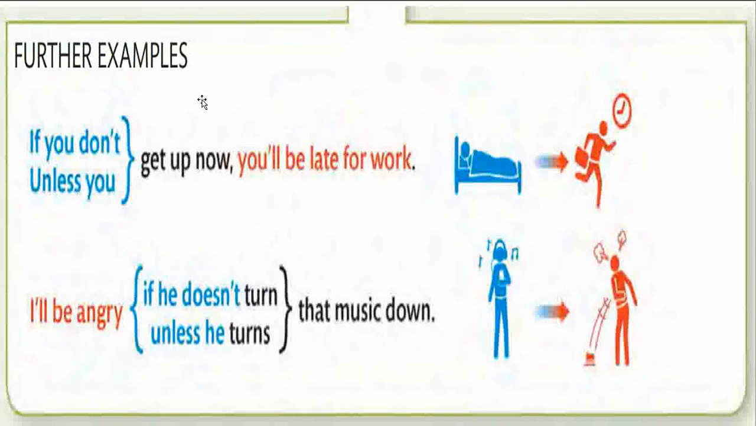Let us see certain examples based on it. If you don't get up now, you will be late for work. It is the same as constructing unless you get up now, you will be late for work. Another construction is I'll be angry if he doesn't turn that music down. I'll be angry unless he turns that music down. The meaning is the same. That means if he doesn't turn it down, the person will remain angry. At this moment, pause the video and construct a few sentences based on the structure that is shown on screen.